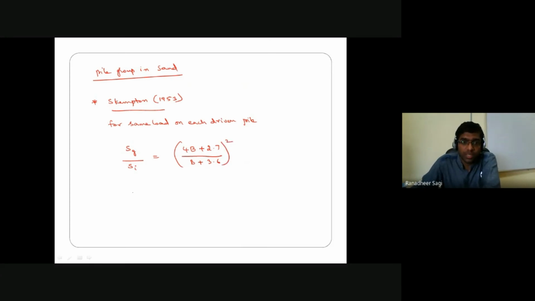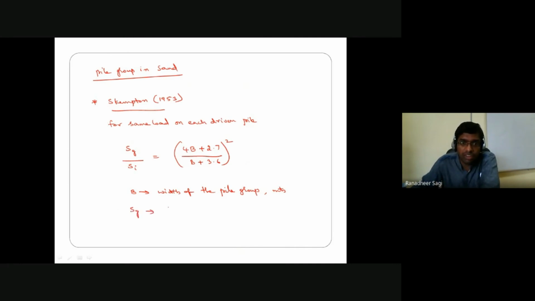In this expression, B indicates the width of the pile group. In our previous discussion, I already mentioned what the width of the pile group means. The dimension substituted into this expression should be in meters.